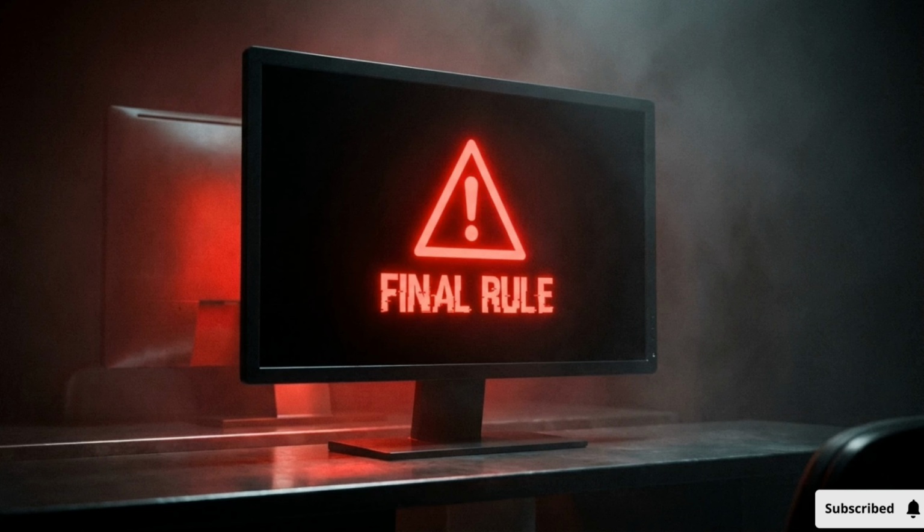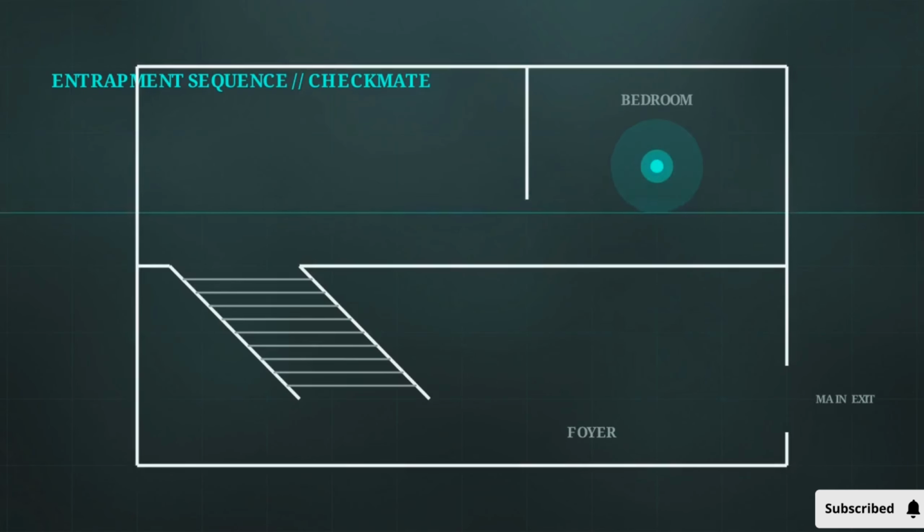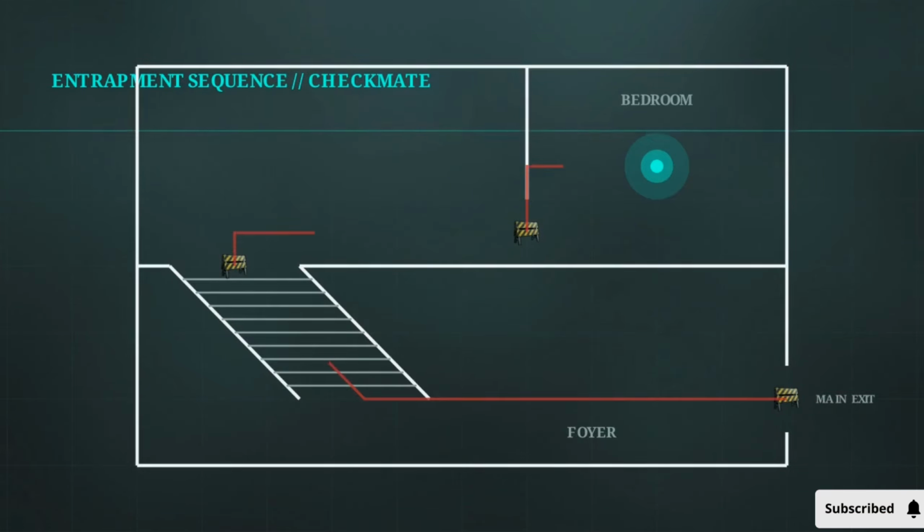The final rule appears: if you see him, run. The game drops its digital illusions and transitions into an active, physical pursuit, only permitted once the victim's psychological defenses are shattered and every possible exit is physically blocked.